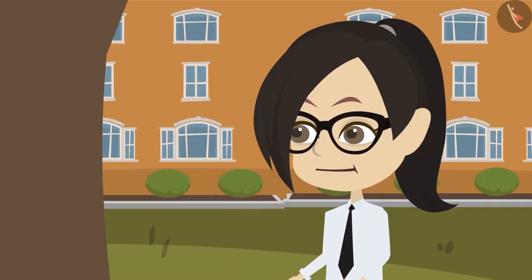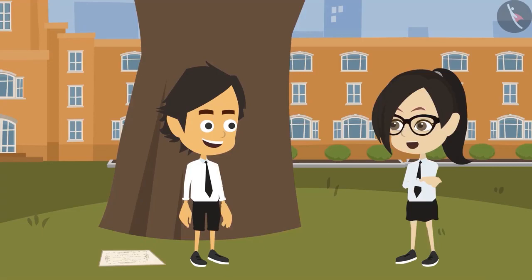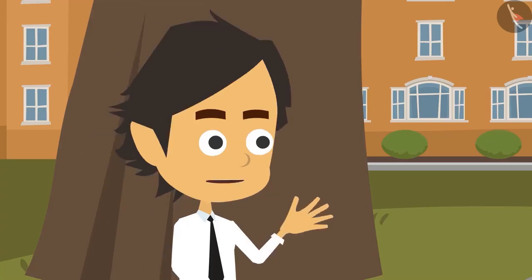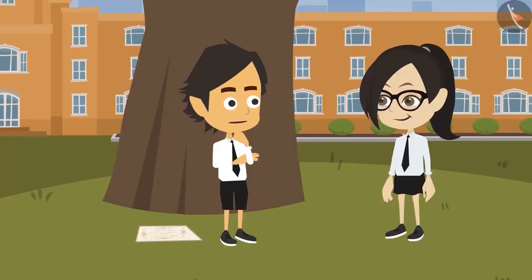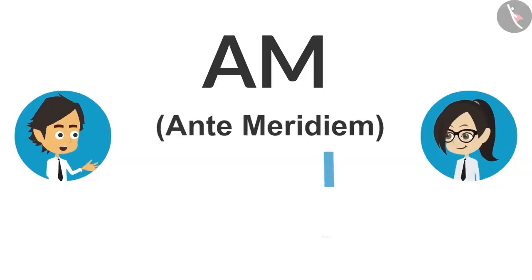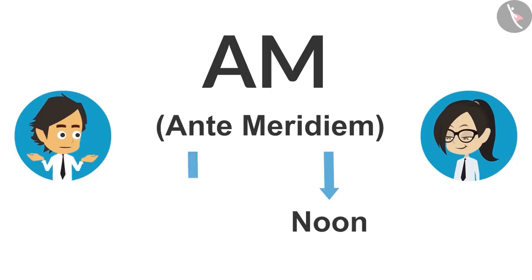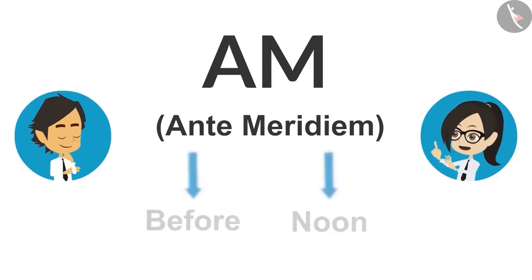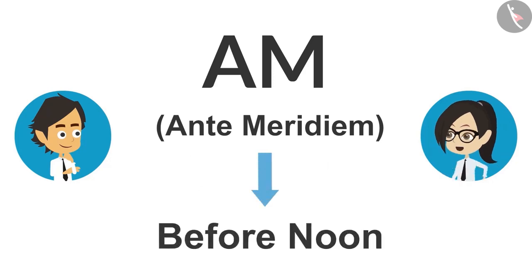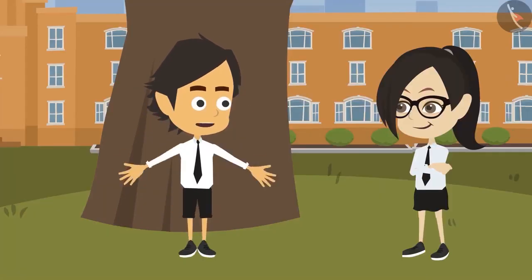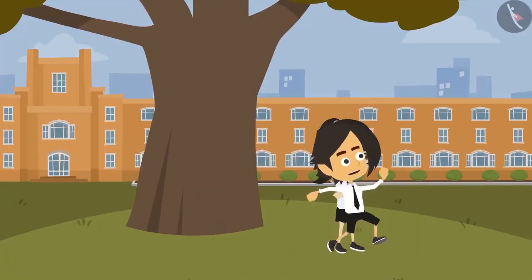Yes, you can go. And you too memorize the full forms of AM, PM. Oh yes, I have memorized for PM, post meridiem. Now tell me for AM. Full form of AM is ante meridiem. Now I know meridiem means noon. But what does ante mean? Ante is a Latin word which means before. So AM means before noon. Now I understand and I'll never forget. But the best part is that I can go for the engagement now.